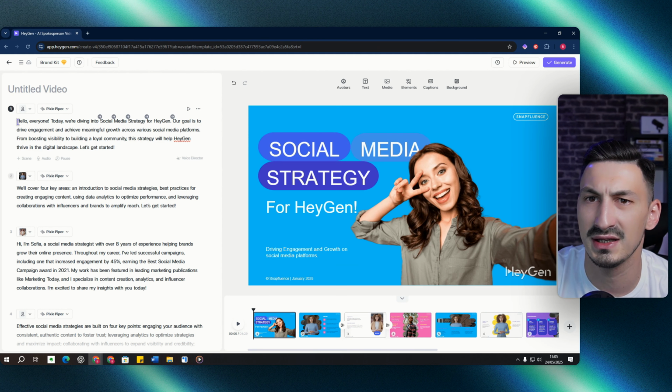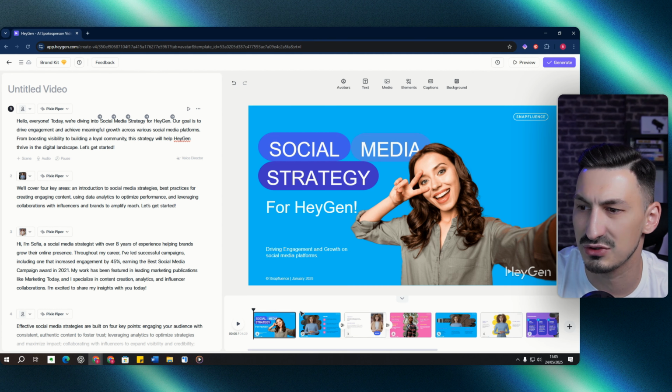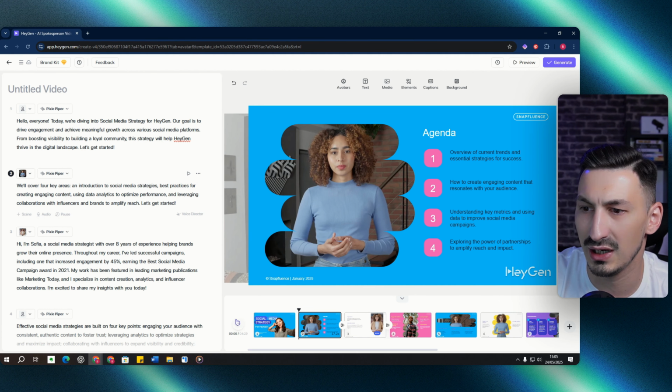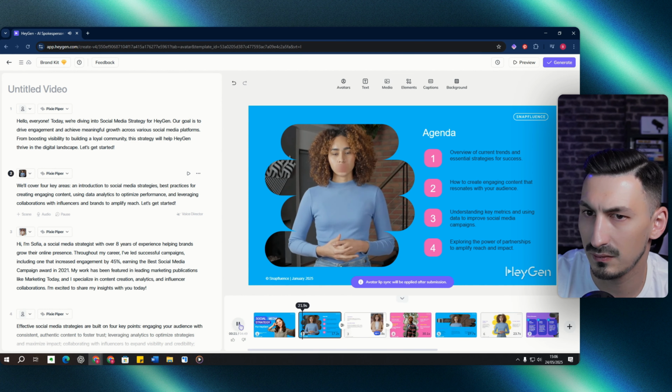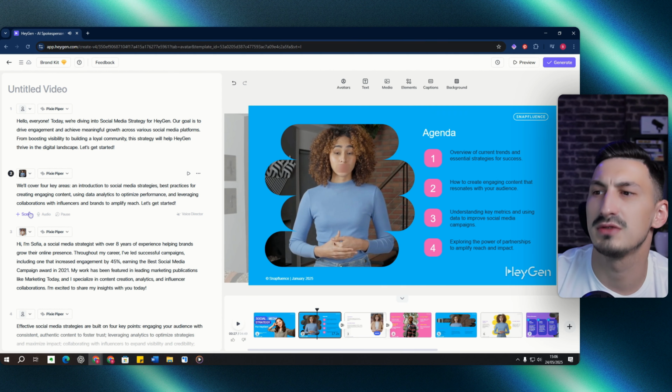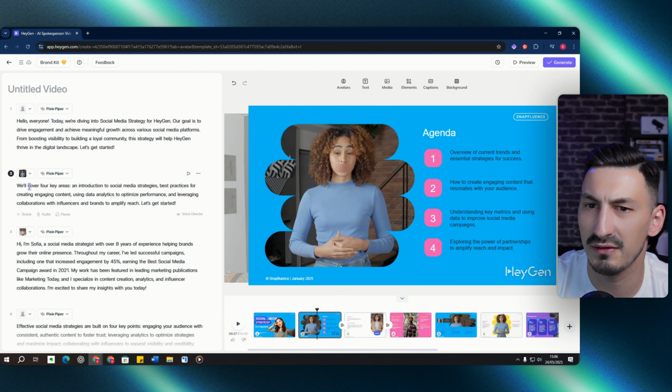The whole idea here is that we can change the script, and this script is exactly what our avatar says. Just to give you an example here, we go to scene 2, and if I click play, you can hear the avatar talking. So let's go ahead and play it.